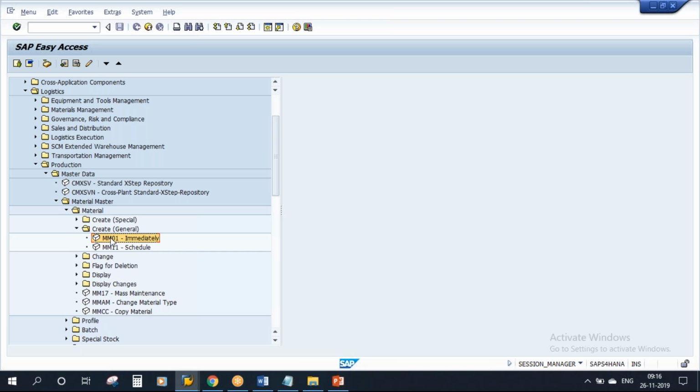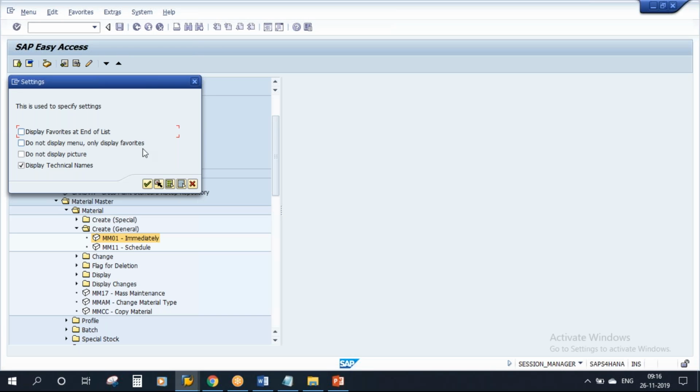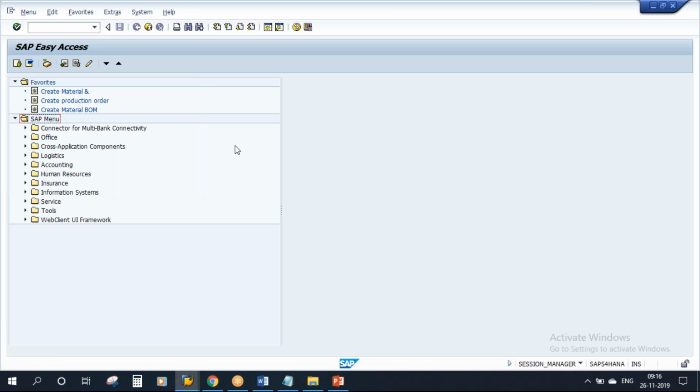Now I don't want to display this T code. So what you can do is go to extras, settings. You remove this indicator, display technical names. Now I am deactivating this. Continue. See, now it is not showing the T code. Only create material is showing.